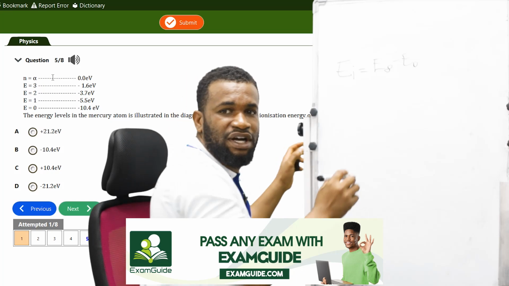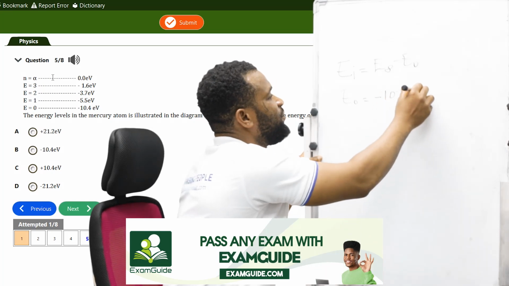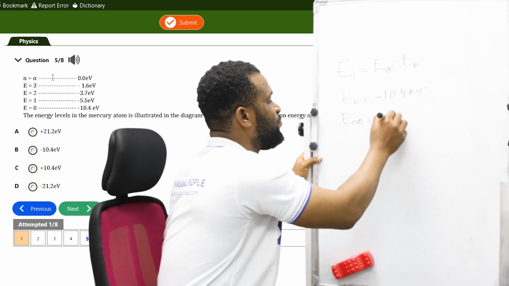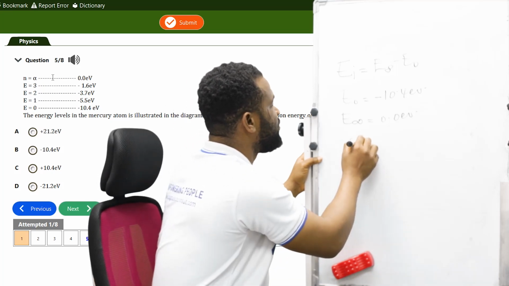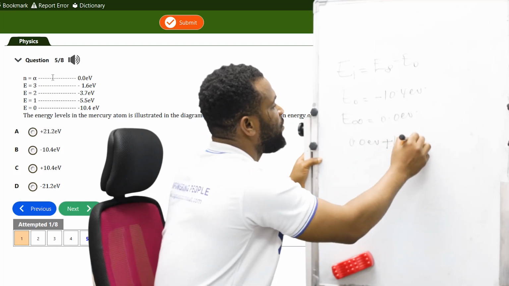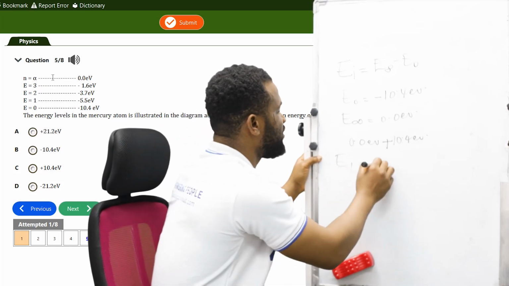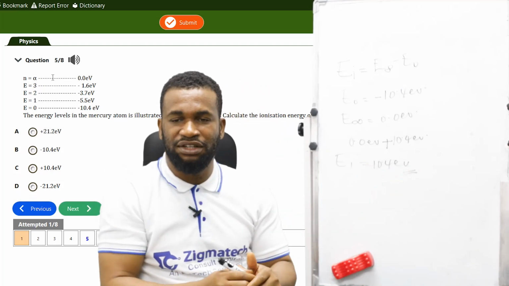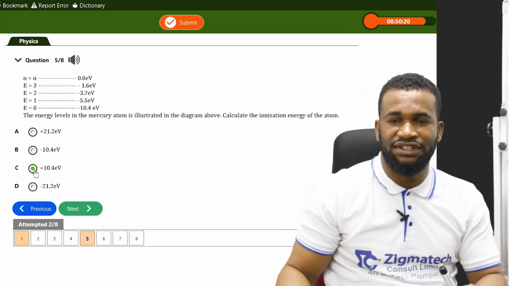At this level, our E naught is given as minus 10.4 EV, and E at infinity is given as 0.0 EV. So 0.0 EV plus, because minus gives us plus, 10.4 EV, which is the answer for the ionization energy. EI is given as 10.4 EV. The value of EV was not given, but we are leaving our answer in that form, which is positive, and the option is C.